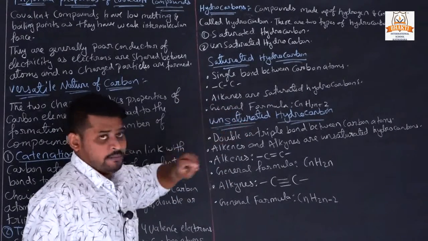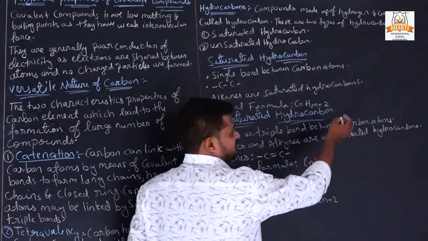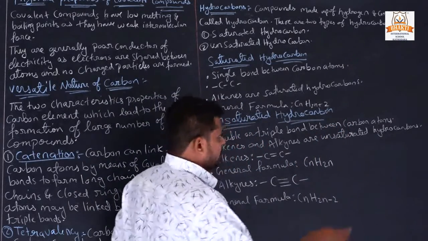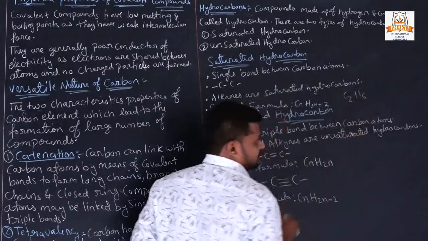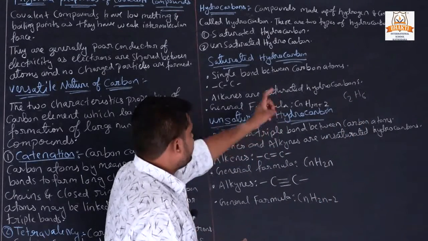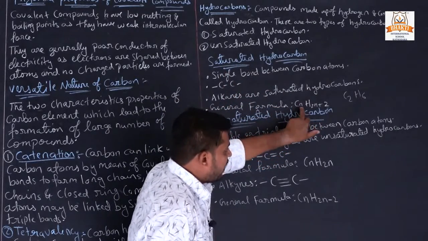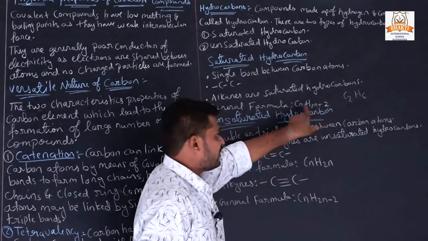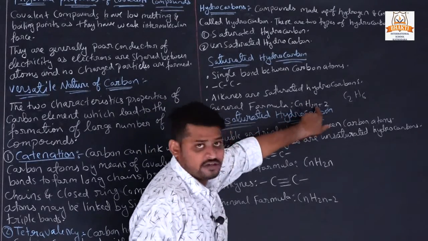The general formula of alkanes, how we represent it, we will study in our first chapter, chemical equations and reactions. There we will see C2H6. It is a saturated hydrocarbon, represented by CnH2n+2. Here n is the number of carbon atoms, here 2.